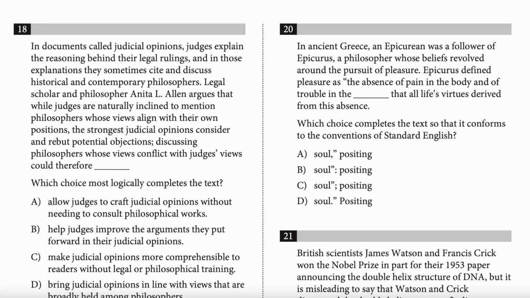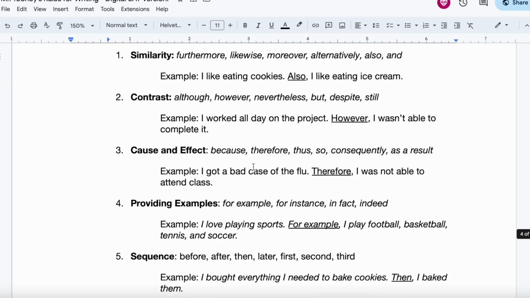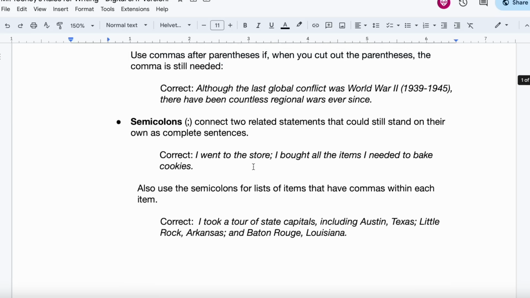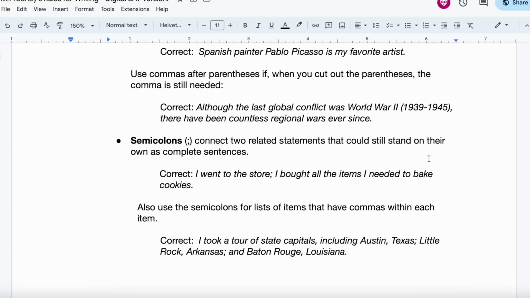What is that? Semicolon. Yeah, and when do we use a semicolon, Melanie? To separate two different, like, similar ideas, I think. Well, let's go back to the rule real quick. Okay, I read it. Yeah, go ahead and read it. Connect two related statements that could still stand on their own as completed sentences.